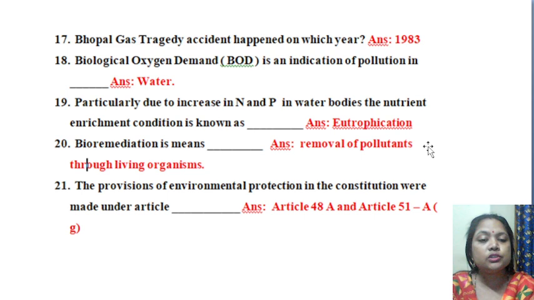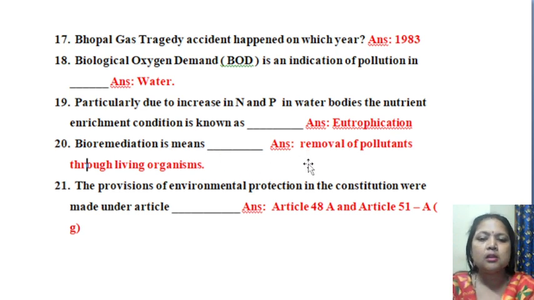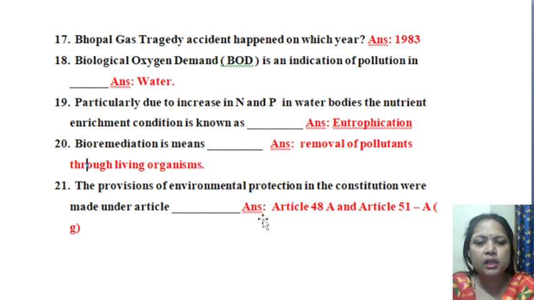Then next question number 20. Bioremediation means dash. Bio means living organism. Remediation means how we can remove the pollutant. So here the answer is removal of pollutants through living organisms, specifically through using microorganisms.